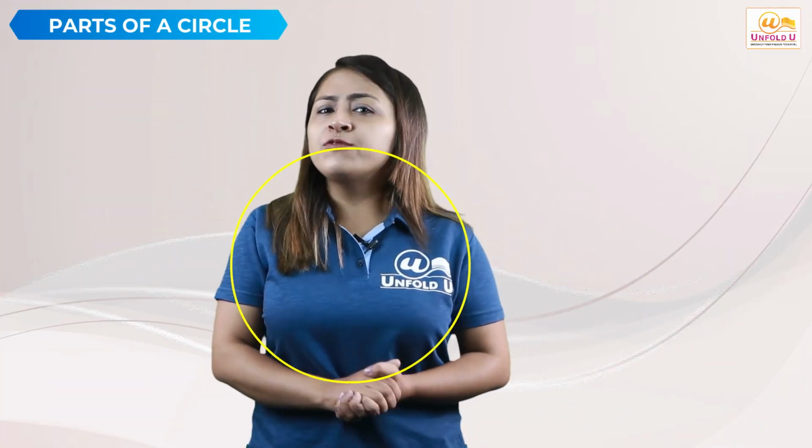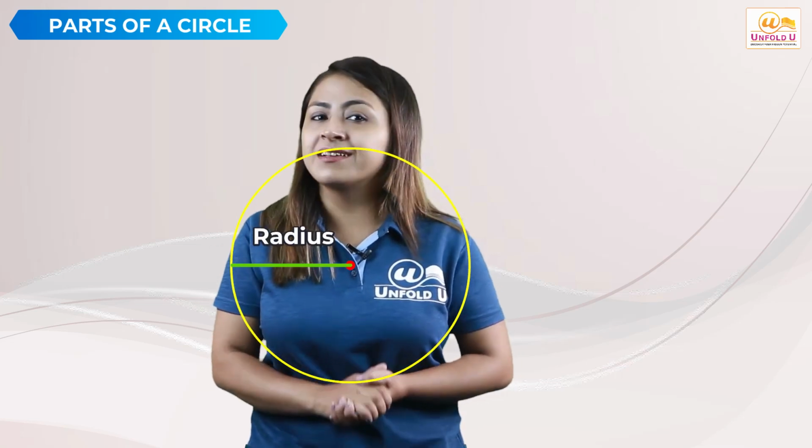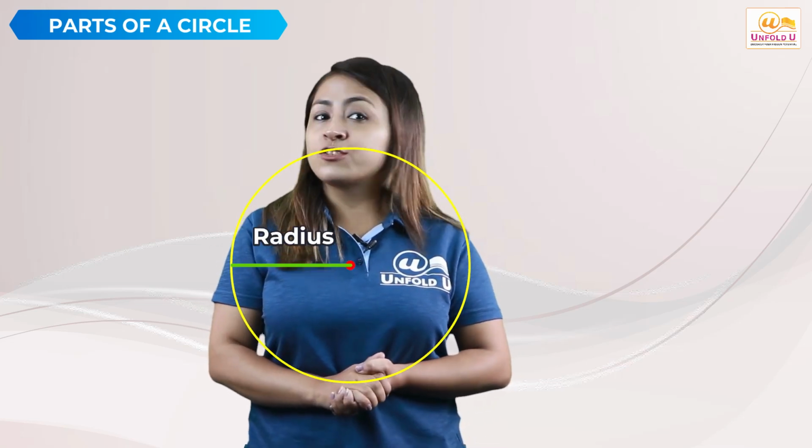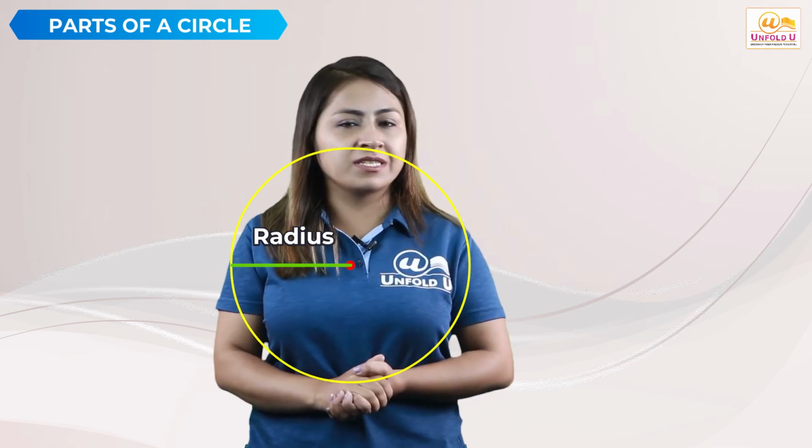Okay, so the path of all the points traced from this fixed point at a fixed distance is the circle. The point that is fixed is called the center of the circle. This fixed distance is called the radius of the circle.